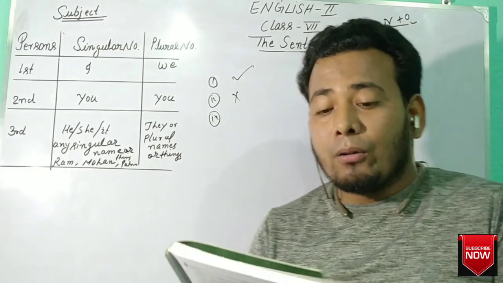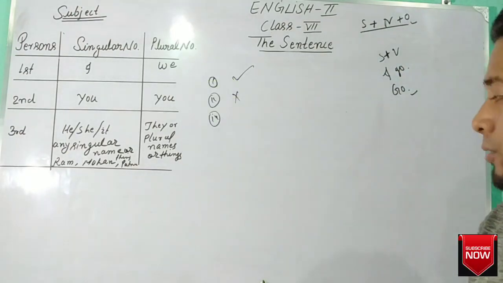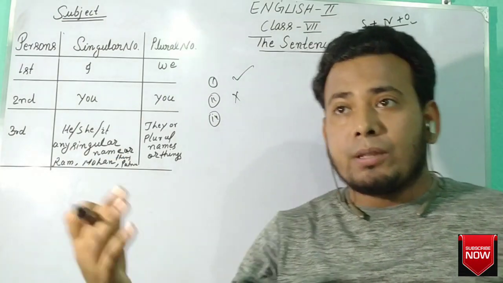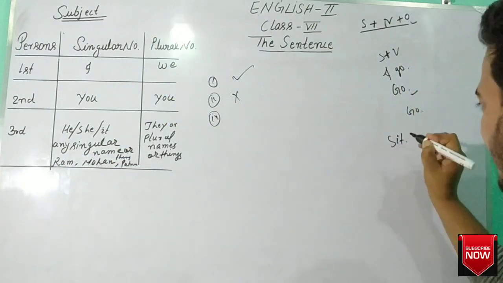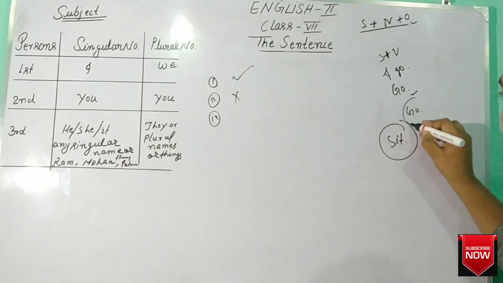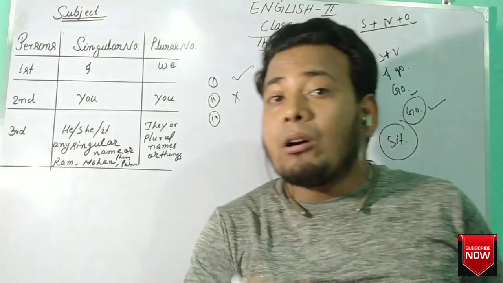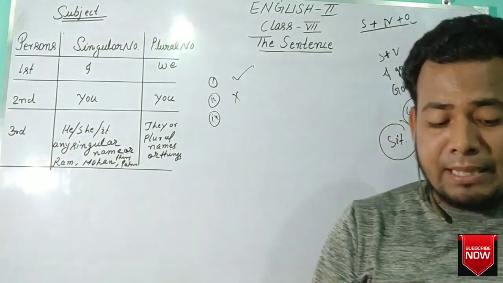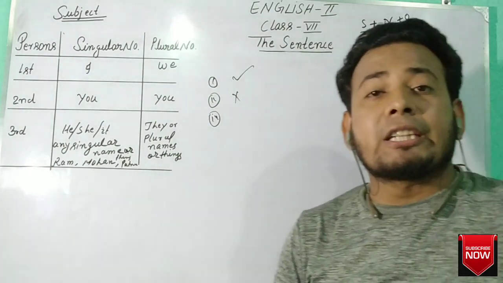Question number 5, go. After go there is a full stop. For example, go, write, sit: if there is sit and after sit there is a full stop, then it will be considered a sentence. After go there is a full stop, so it is considered a sentence. Why? Because it is an imperative sentence. Someone is ordering someone.